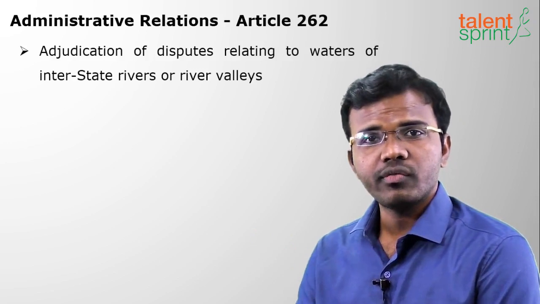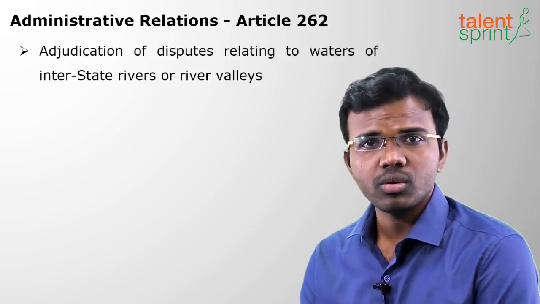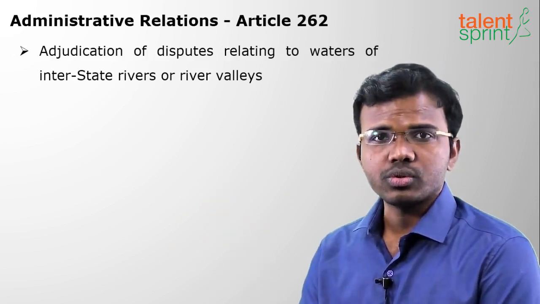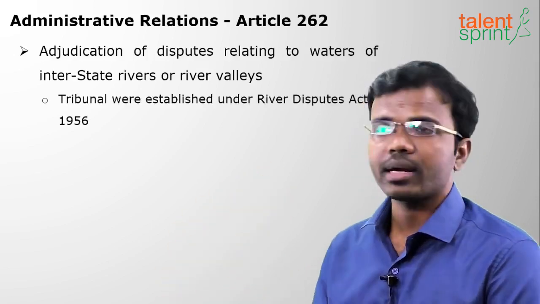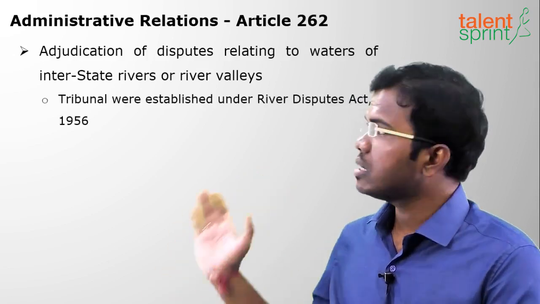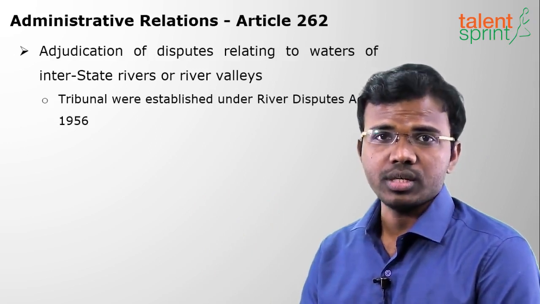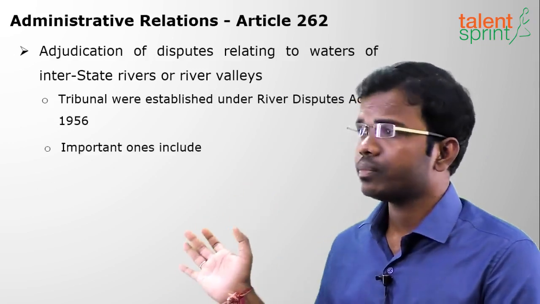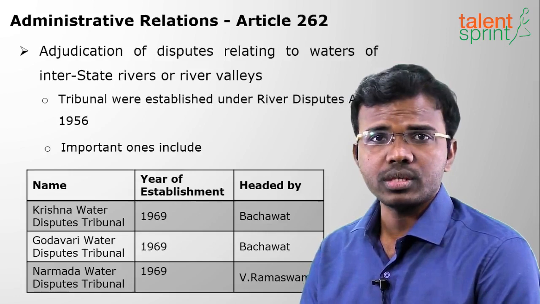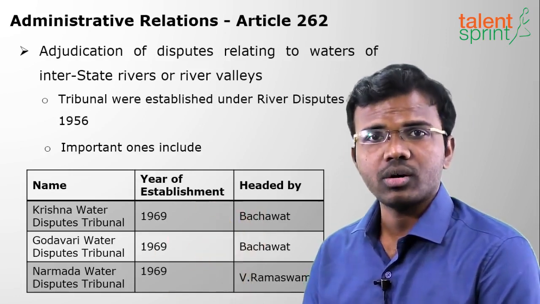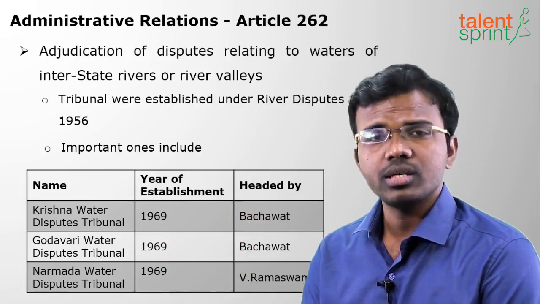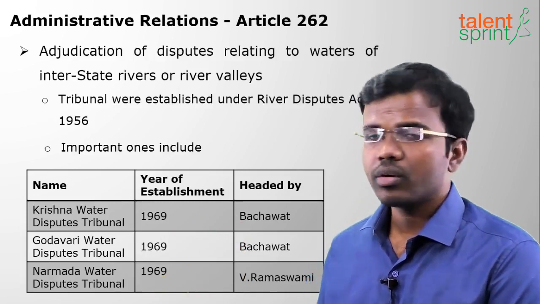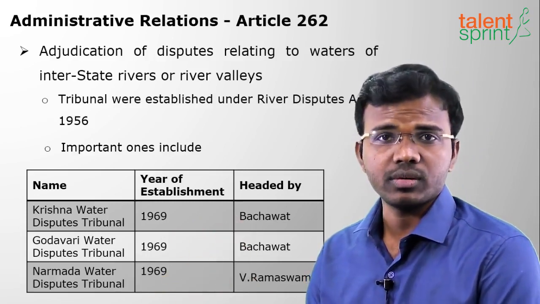Rivers may be flowing through different states, and each state may be claiming its own stake in that. To adjudicate and solve these disputes, the Rivers Disputes Act was passed in 1956. Under this act, special tribunals were established, meaning special courts for this purpose only. Examples are the Krishna Water Disputes Tribunal established in 1969 and also the Godavari Water Disputes Tribunal. These two were established with a single tribunal in 1969, headed by Justice Bachawat.